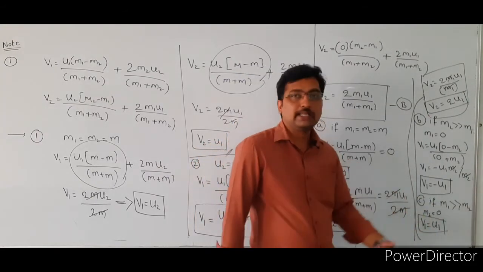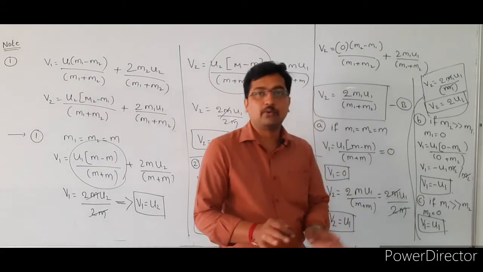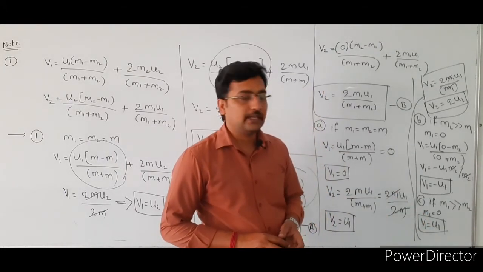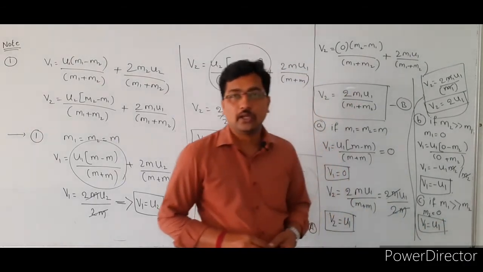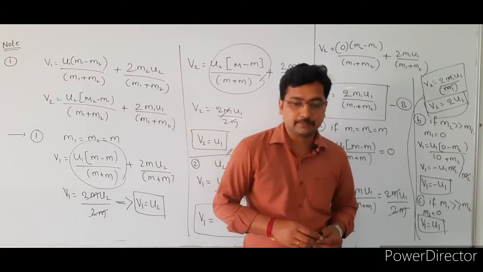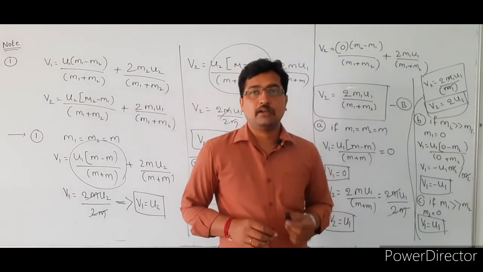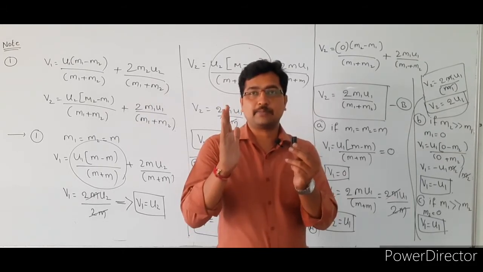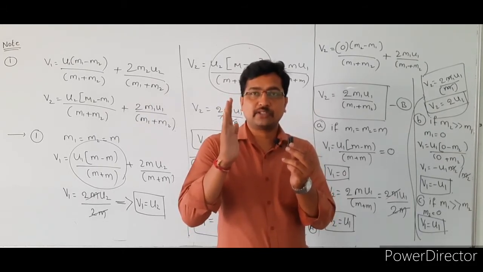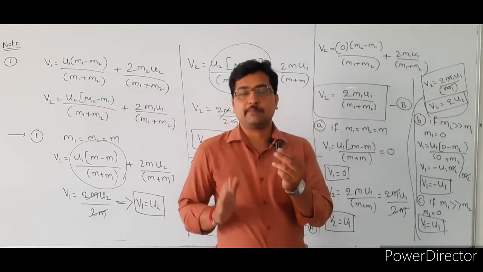Okay, the next one: if m1 is greater than m2. In this case we consider m2 is equal to 0. In that case v1 is equal to u1. For example, here this is the second particle and this is the first particle. Here the mass of the first particle is more compared to the mass of the second particle.